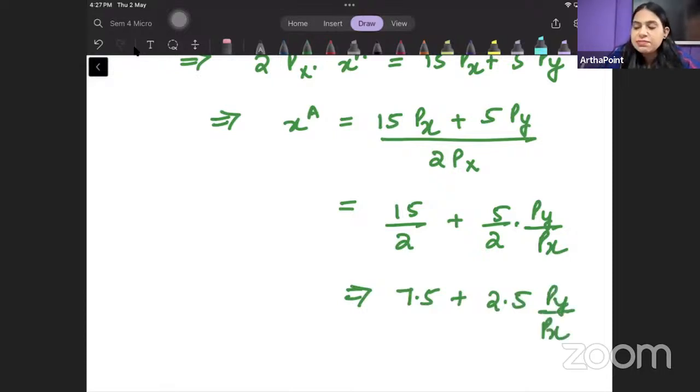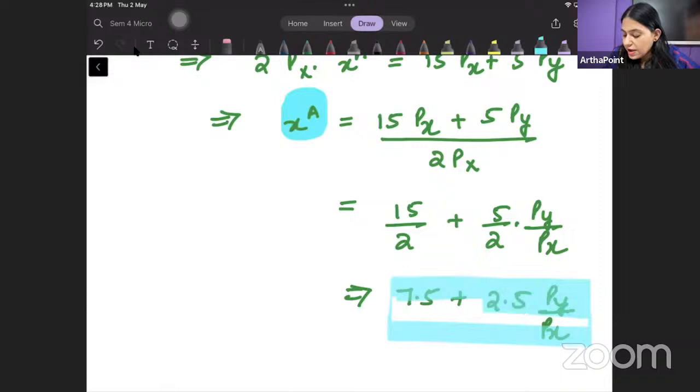तो बेटा the demand, ध्यान से listen to me very carefully, the demand of good x by individual A is this. For now, I have not considered any external effect. मैंने कोई external effect नहीं consider किया है. I haven't considered the fact that individual A is affecting the utility of individual B negatively.